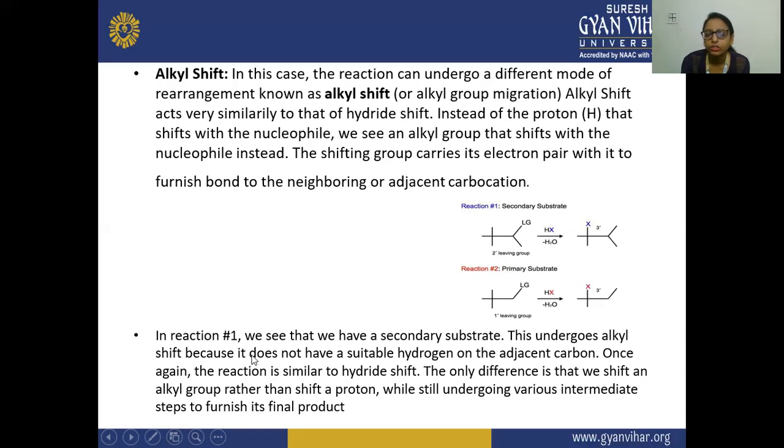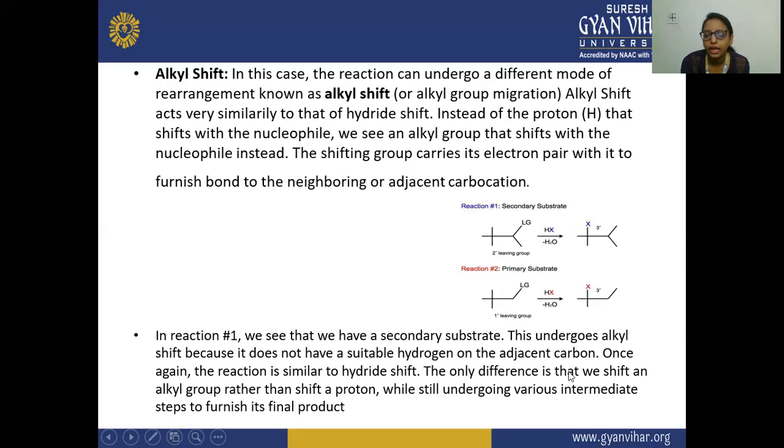In the reaction, first we see that we have a secondary substrate, and this undergoes alkyl shift because it does not have a suitable hydrogen, since no hydrogen is present on this carbon atom. So an alkyl shift will happen. Once again, the reaction is similar to hydride shift.